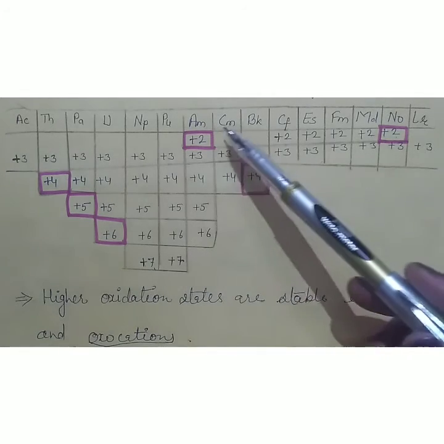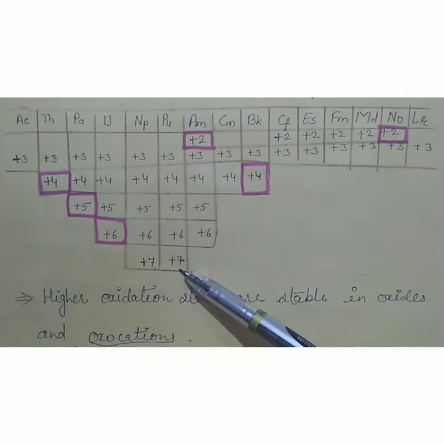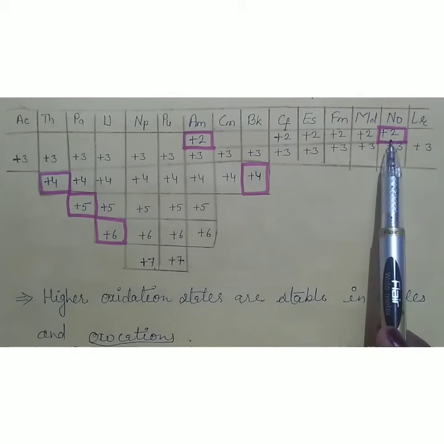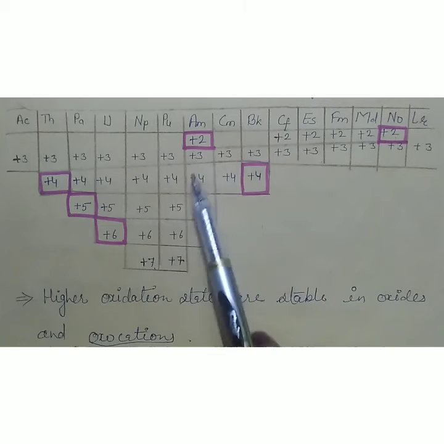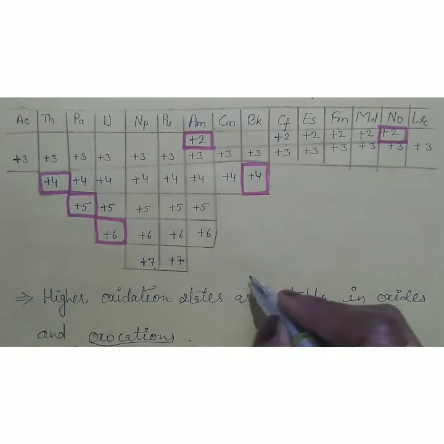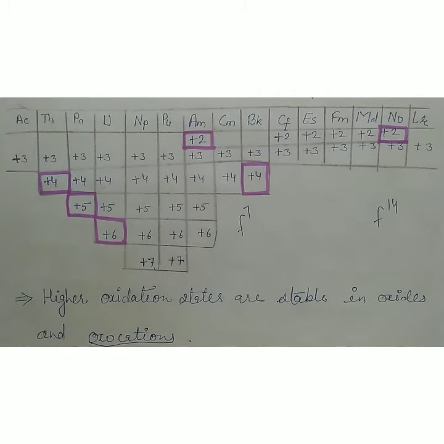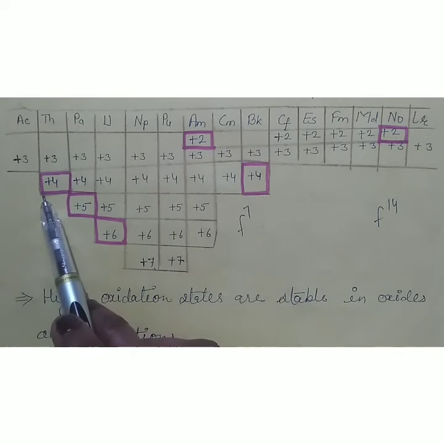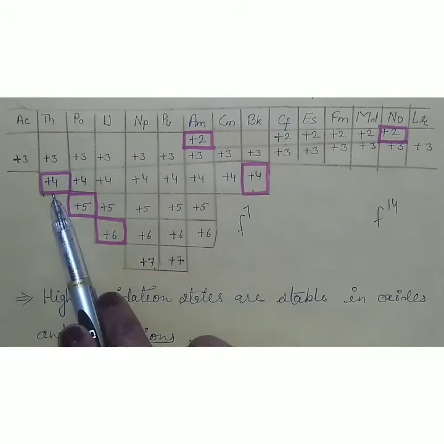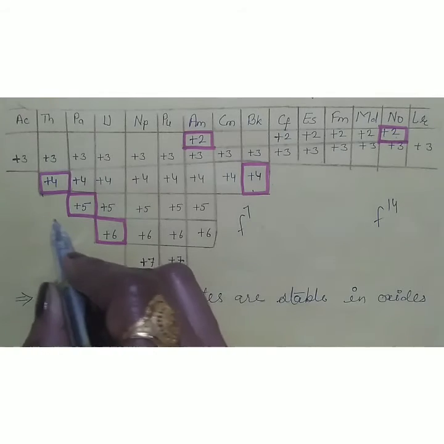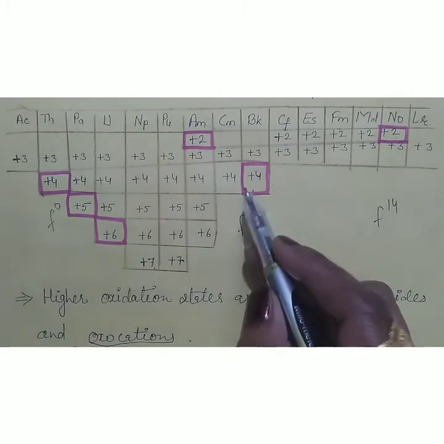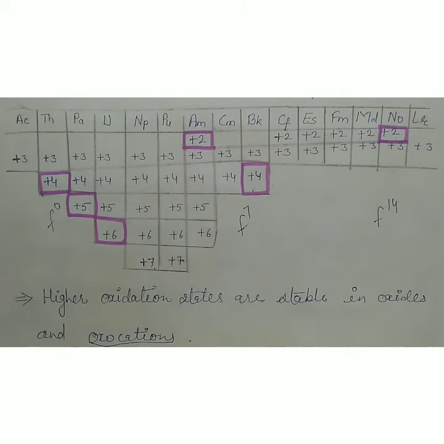Okay, and the oxidation state varies from +2 to +7. Here americium and nobelium are more stable in their +2 states than in other oxidation states because of their f7 and f14 electronic configuration, while thorium and berkelium are more stable in the +4 oxidation state because they have f0 and f7 electronic configuration. Okay, there are more oxidation states in actinides than in lanthanides. Clear?